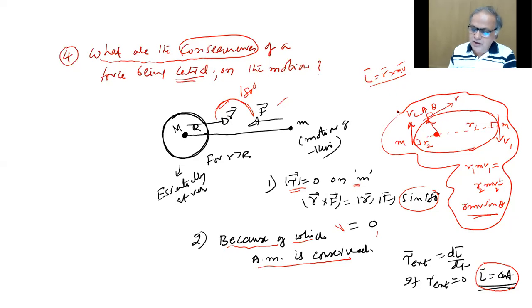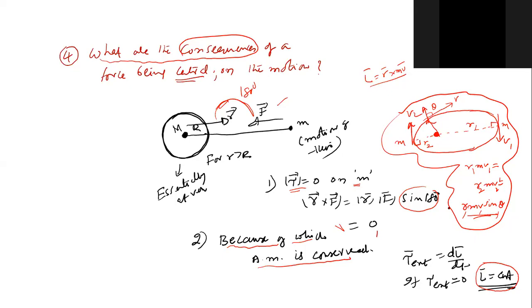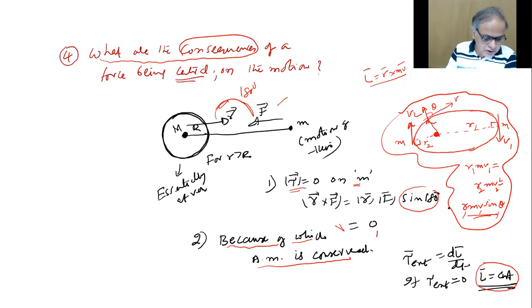What do you mean by that being constant? The values of r1, v1, r, v, theta keep changing, but the product remains the same. So that is what you need to understand. Can I continue? I want you to keep writing and keep listening and keep talking.